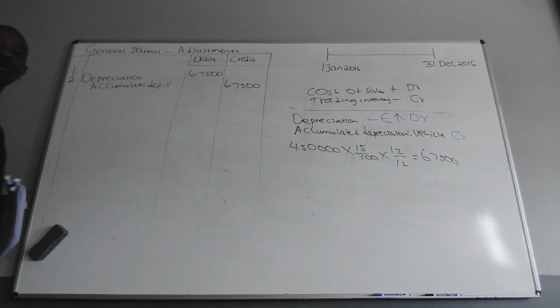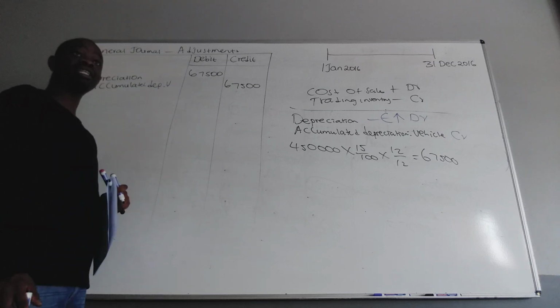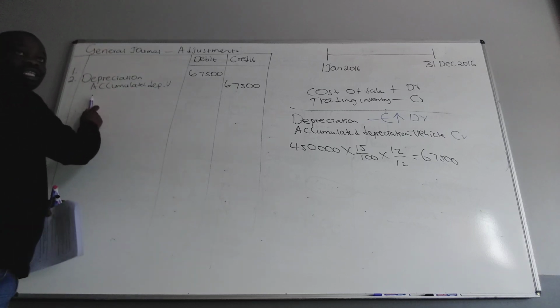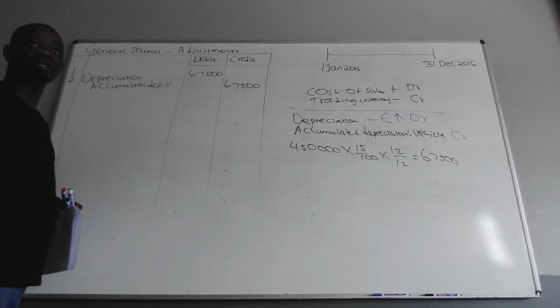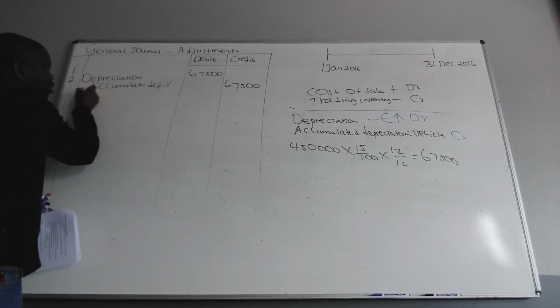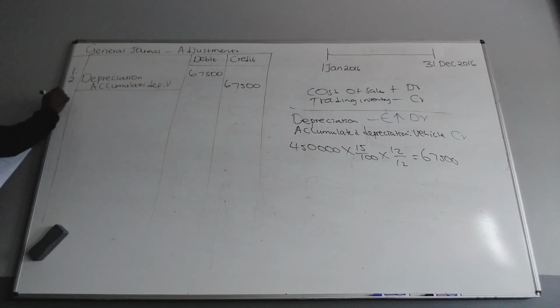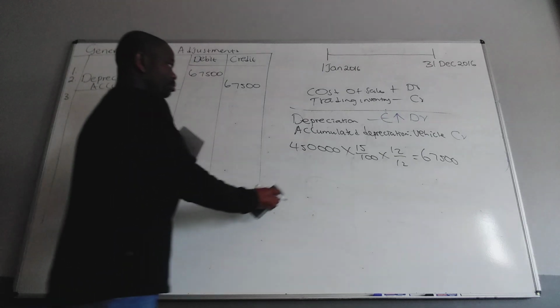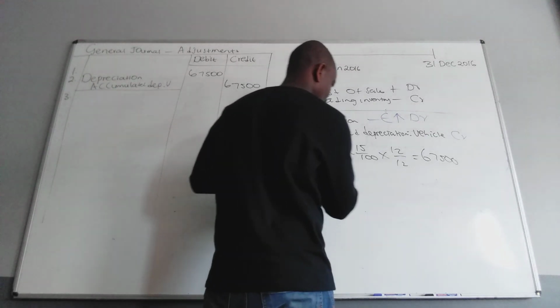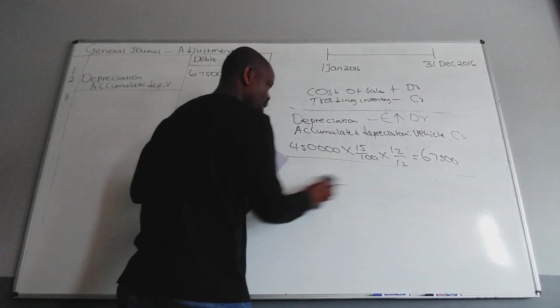Yes. So I'm going to ignore narrations because they can ask you for narrations, remember? You can just write depreciation for the year in brackets. So I'm not going to do that. I think you can cope with that. Oh, the vehicle. Yes. For the vehicle. Okay? Yes. No problem. Next one.